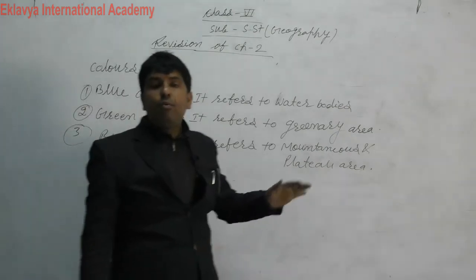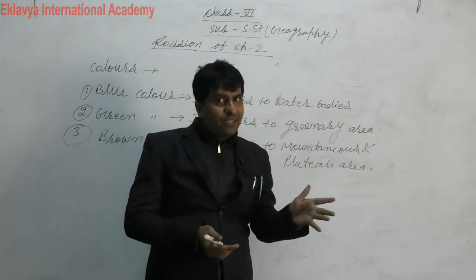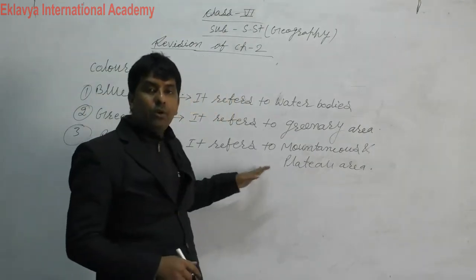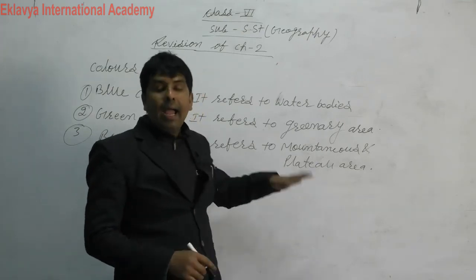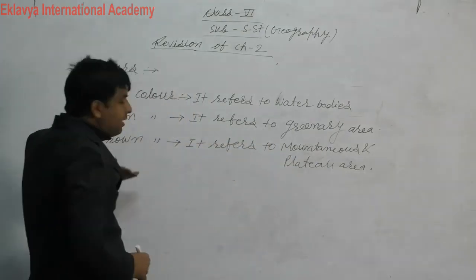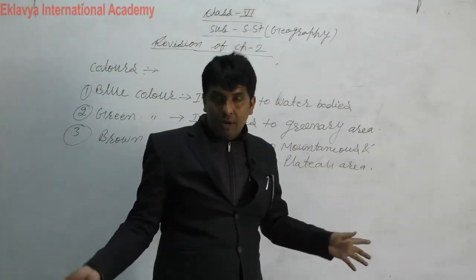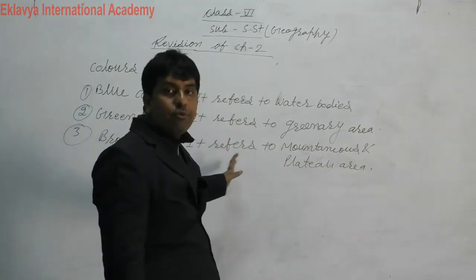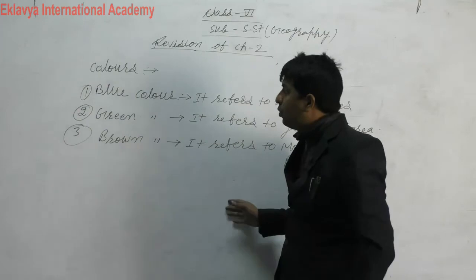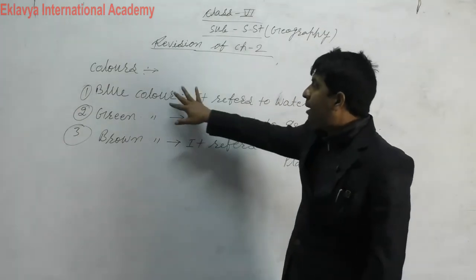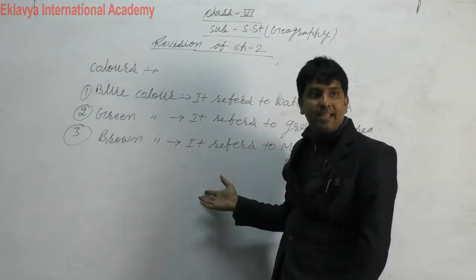If you want to show the plateaus, then you can use brown color. Okay, and these are the variety of colors. Many colors are indicating a lot of knowledge, so you have to gain knowledge regarding colors: blue color, green color, brown color, yellow color and other colors.